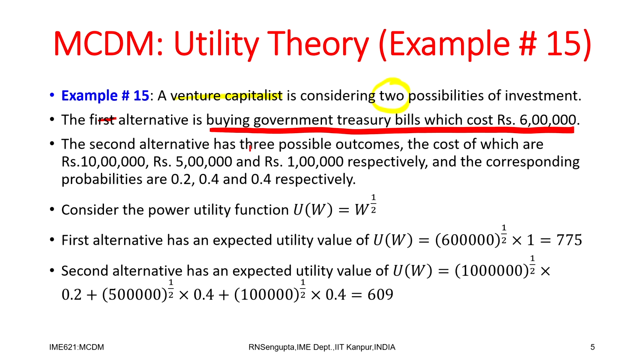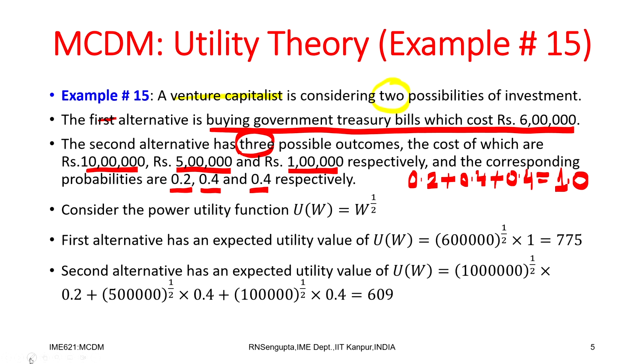The second alternative has three possibilities, and the costs are respectively 10 lakhs, 5 lakhs and 1 lakh, with respective probabilities of 0.2, 0.4, 0.4. As you note, the sum of the probabilities, 0.2 plus 0.4 plus 0.4, comes out to be 1, as it should be.